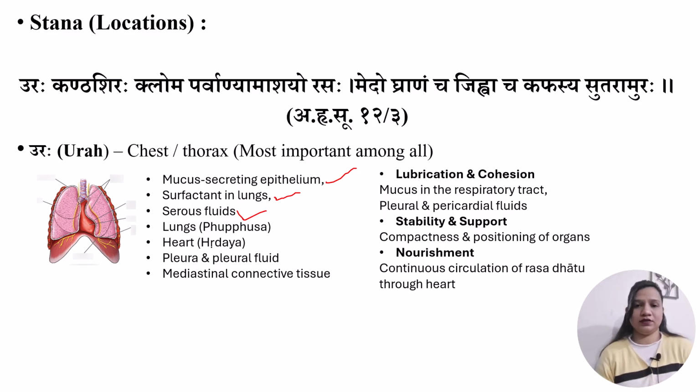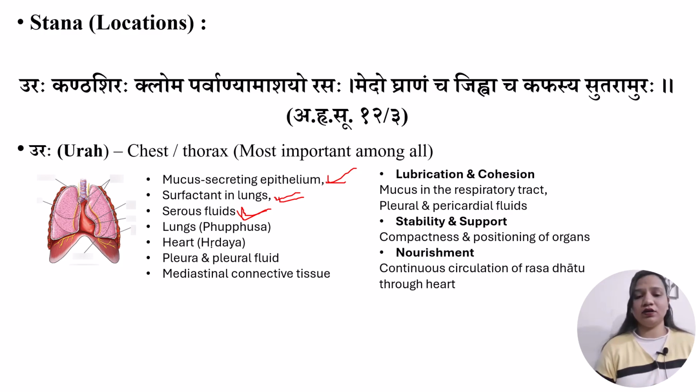All these three things represent lubrication and protection functions, and they also give stability and nourishment to the thoracic cavity, which are typically Kapha Dosh functions. Surfactant in lungs also performs this function, and serous fluids are also responsible for protection, nourishment and lubrication.